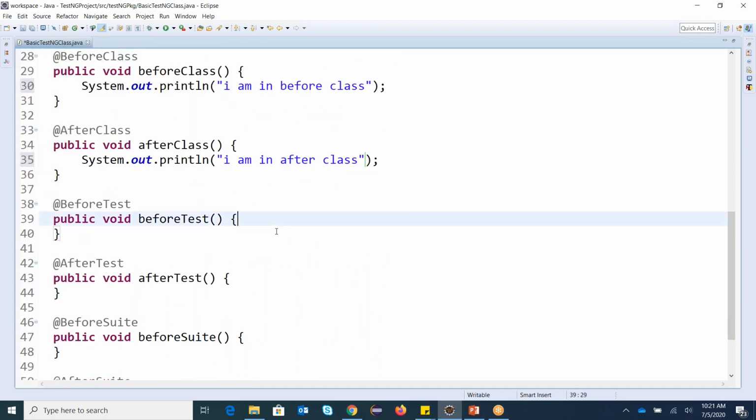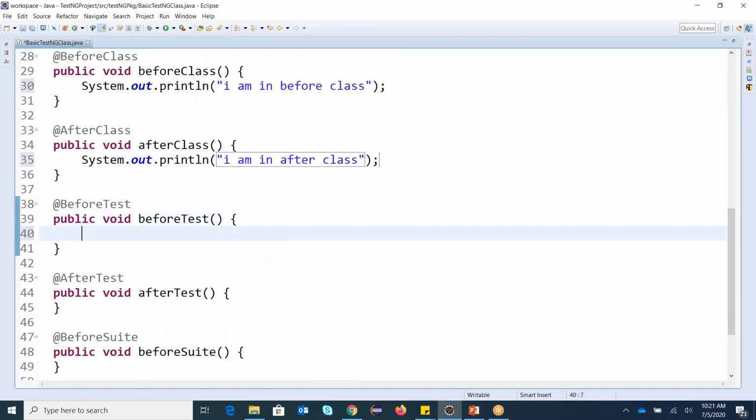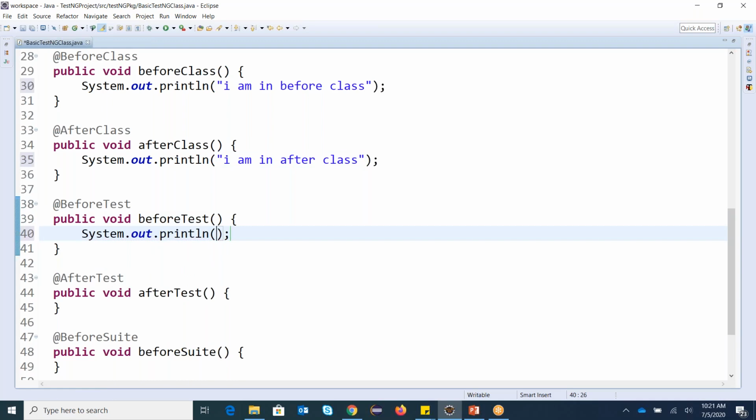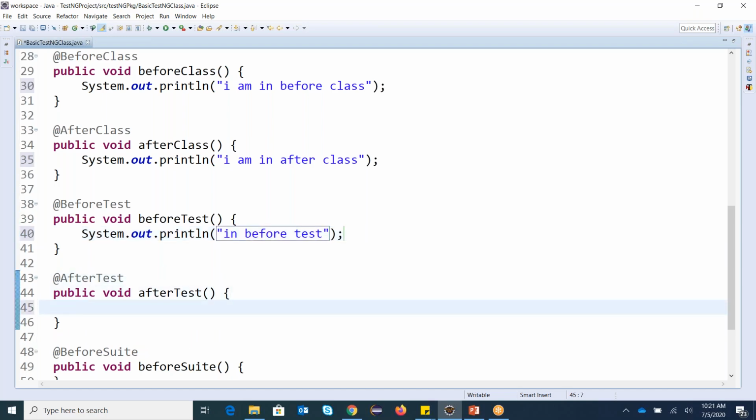So if I have 10 test cases, @BeforeTest will still execute only once before all @Test. In the same way, @AfterTest will execute only once after all @Test execute.